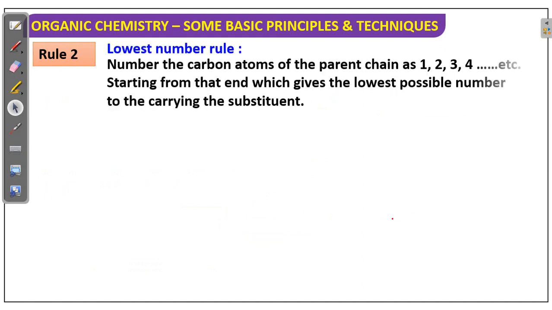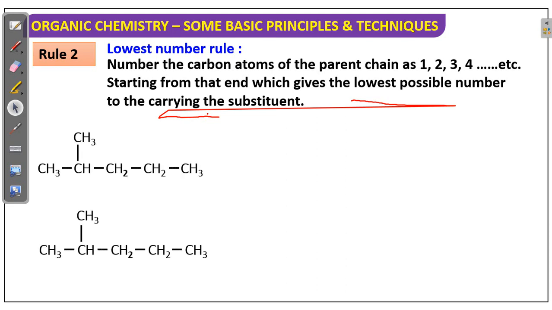Now rule number 2, lowest number rule. While we are assigning the numbers, number the carbon atoms of the parent chain 1, 2, 3, 4, starting from the end, any one of the ends, which gives the lowest possible number to the carbons carrying the substituents. That means the substituent should get the lowest number.